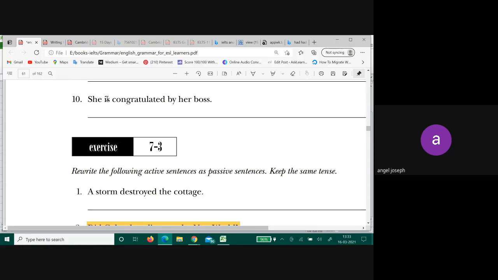We have to change it into perfect. So she has been congratulated by her boss. See which structure we used, and what word did we use along with it? Been. When did we use it? When we change something in passive structure.